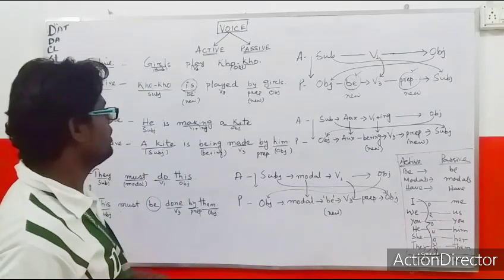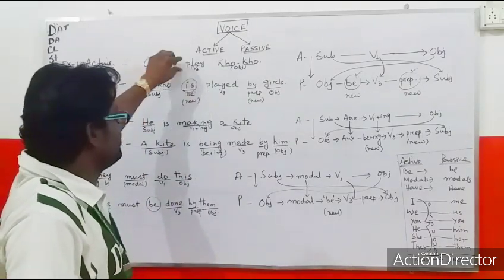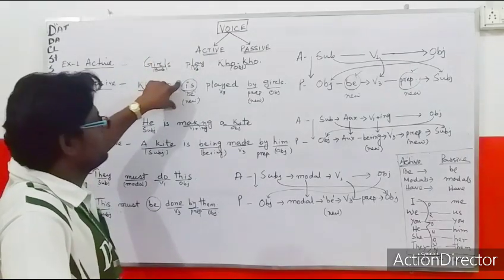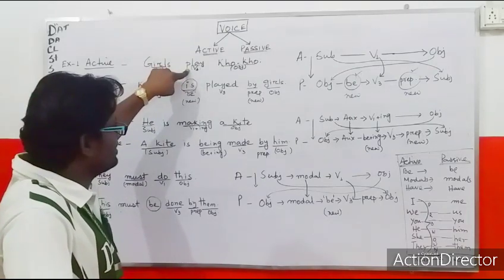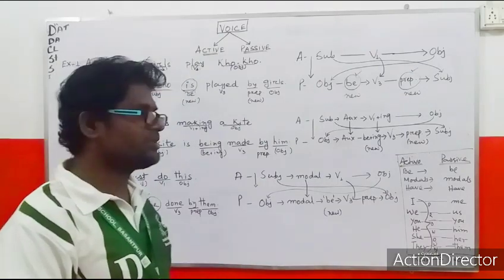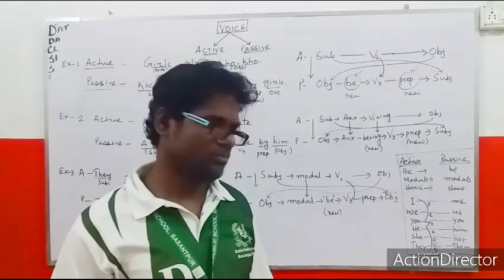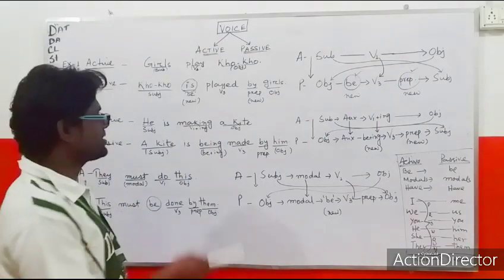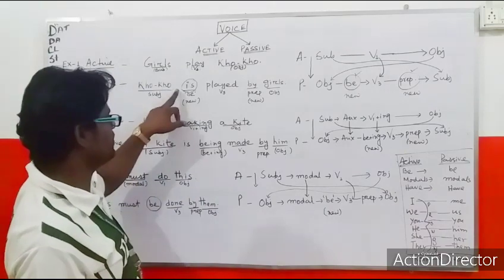Whatever form of verb is given in the active voice, in the passive there will be a new be verb, and that be verb will be in the form of the main verb. The main verb is in the first form, so the be verb is in the first form. The first forms of be verb are am, is, are. So after Kho-Kho, we must not use am or are; the first form of the be verb must be is.